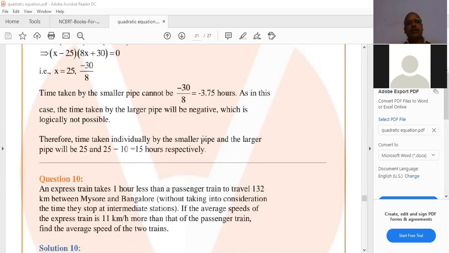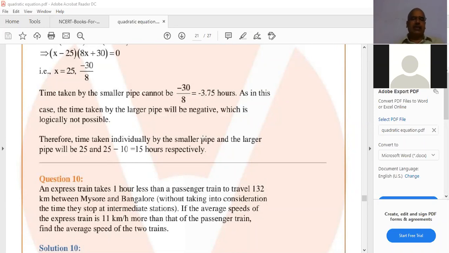So then, the distance given. Distance between Mysore to Bangalore is 132 kilometers. So we have to take the time. These two timings' difference is 1 hour. Express taking 1 hour less, passenger taking 1 hour more. So time taken by passenger train minus time taken by express train is equal to 1 hour. That's why here we are finding timings.